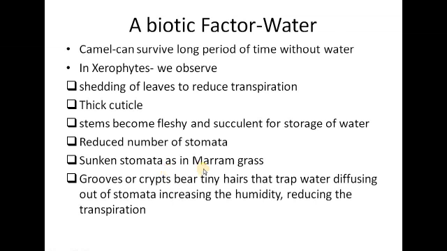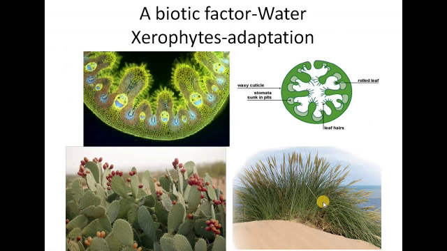Sunken stomata, as in marram grass. I will show you marram grass adaptation in our next slides. Their stomata are sunken deep down so that they are not exposed to the external atmosphere. There can be grooves or crypts that bear tiny hair-like structures which will trap water coming out from the stomata through transpiration. What it will do is increase the humidity around the stomata, and you know whenever there is high humidity there will be a reduction in the transpiration rate.